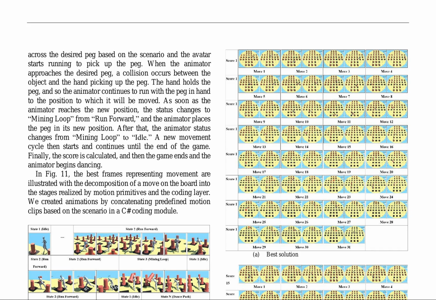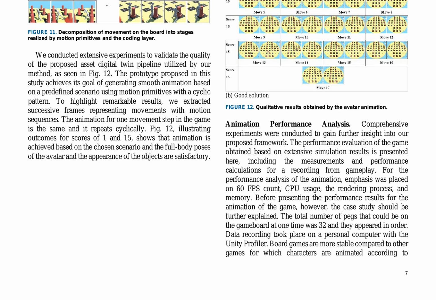using motion primitives. It presents the decomposition of movement into stages realized by motion primitives and the coding layer, as illustrated in Fig. 11. The proposed framework achieves its goal of generating animations with a cyclic pattern, as shown in Fig. 12, highlighting satisfactory results for scores of 1 and 15.